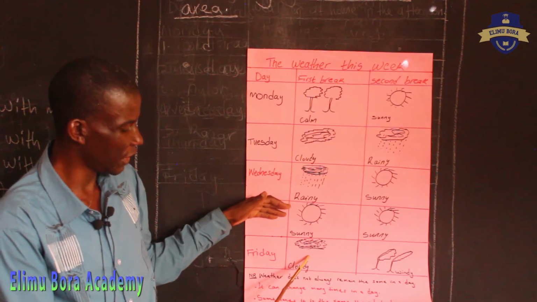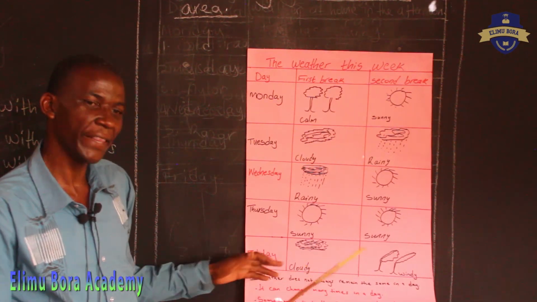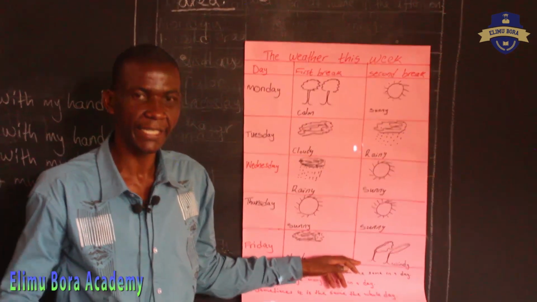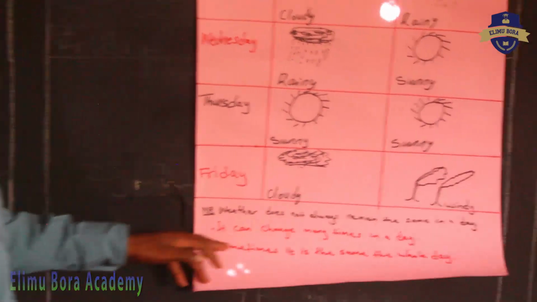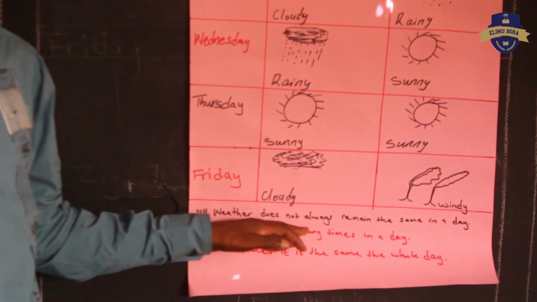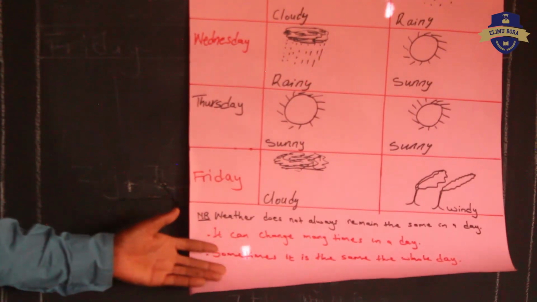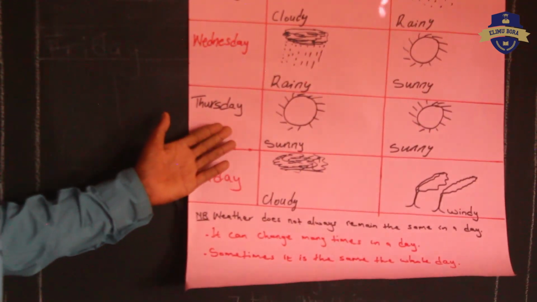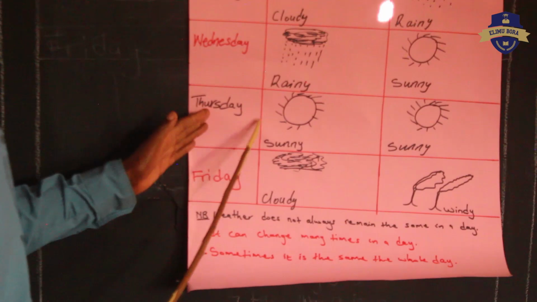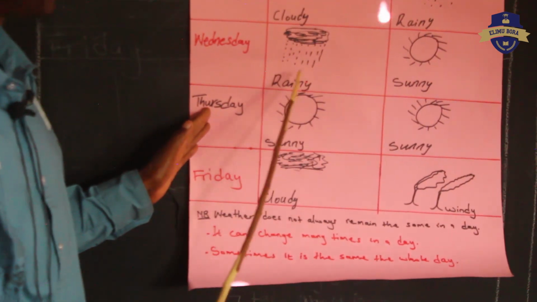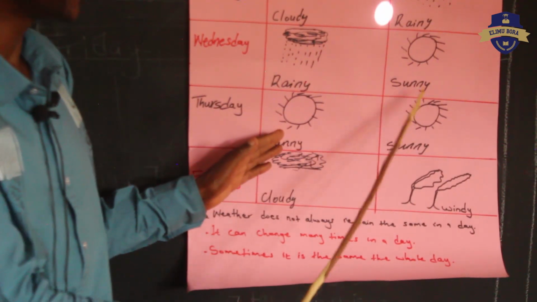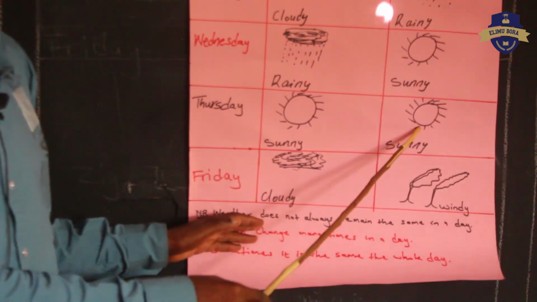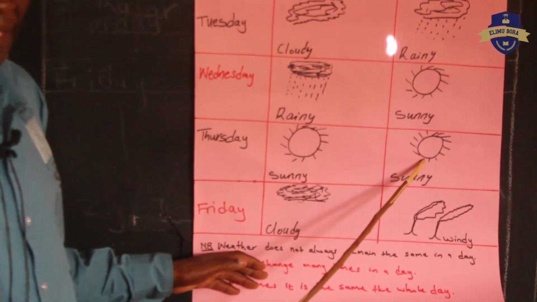So weather does not remain the same in a day. It changes time and then. It can change many times a day, and sometimes it is the same the whole day. For example, you can see here on Thursday, the first break was sunny and the second break was sunny. So that is how the weather changes time and then.